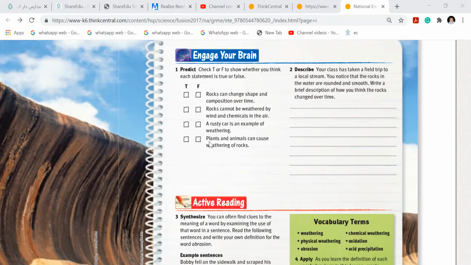Anybody can answer this question. It's a very simple question, girls. Use your logic. How do animals break rocks? No one? Judy? What do you think? How come? Noor?